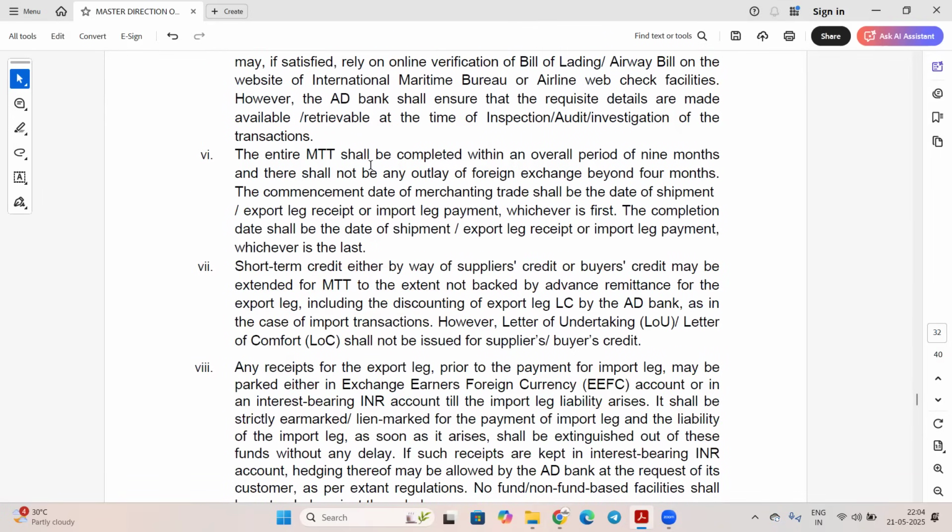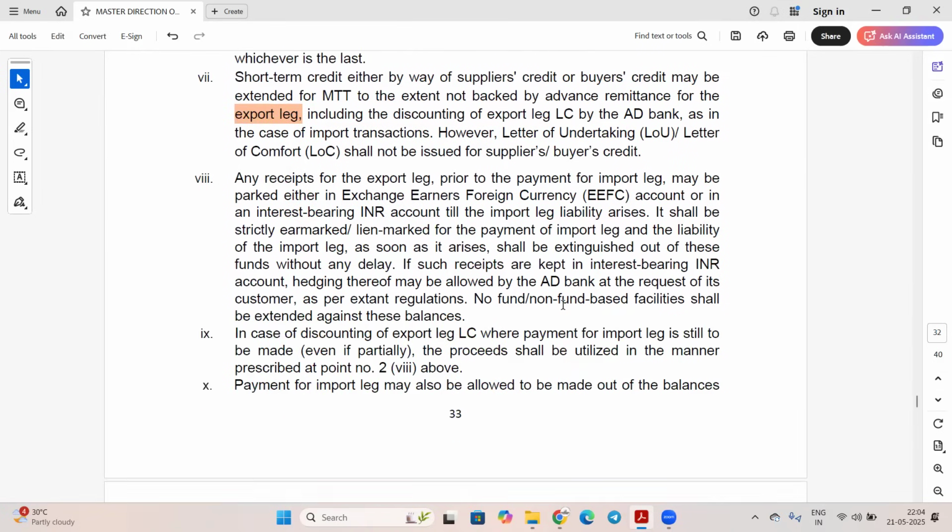Entire MTT shall be completed within an overall period of 9 months. So 9 months के अंदर ये merchanting trade complete हो जाना चाहिए. Okay. Short-term credit either by way of supplier credit or buyer credit may be extended for MTT to the extent not backed by advance remittance for export leg, including the discounting of export leg LC by the AD. Any receipt for export leg prior to the payment for import leg may park either in EEFC account or in interest bearing INR account till the import liability arise.